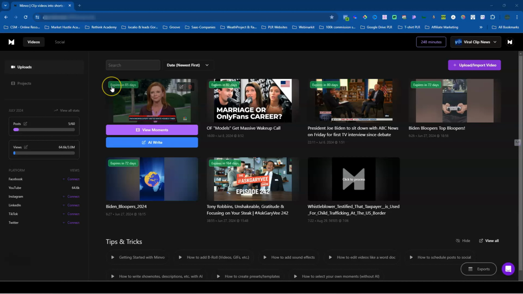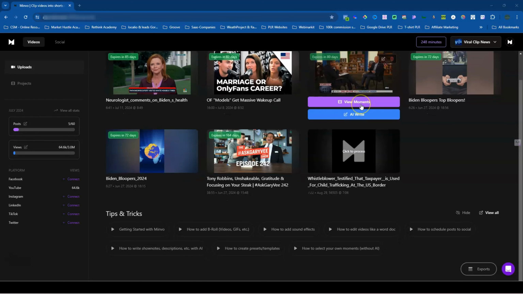You'll also be able to see the amount of time you have left before Minvo removes this video from the dashboard. You'll also be able to go in and edit it as well as delete it for yourself. Scrolling down a little further, you have your tips and tricks. This is Minvo's e-learning library, where you'll be able to watch all the different tutorials that Minvo has created on how to use the platform better.